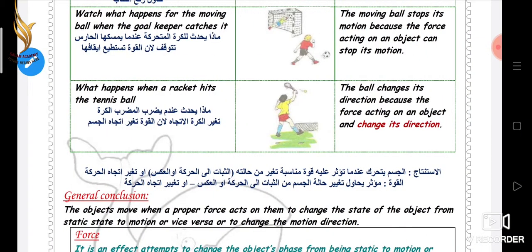From these examples, we can make a general conclusion. The objects move when a proper force acts on them to change the state of the object from static state to motion or vice versa, or to change the motion direction. So, any change of the state of an object from rest to motion or from motion to rest or a change of direction needs force. It needs an external effect. It's called force.